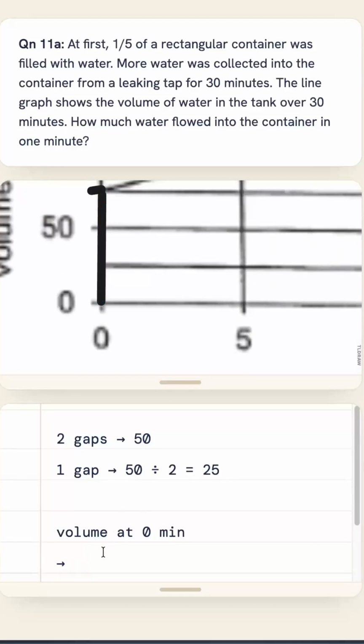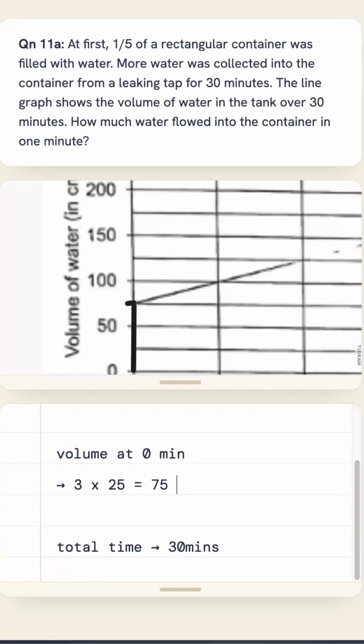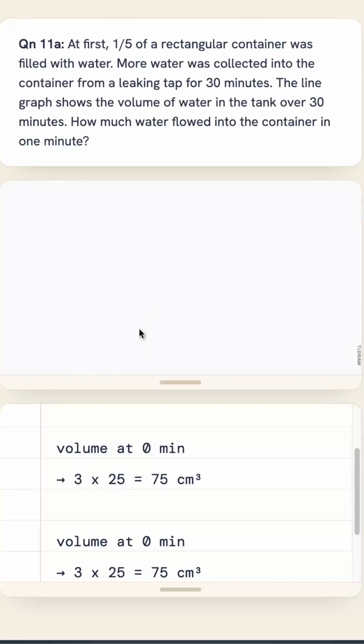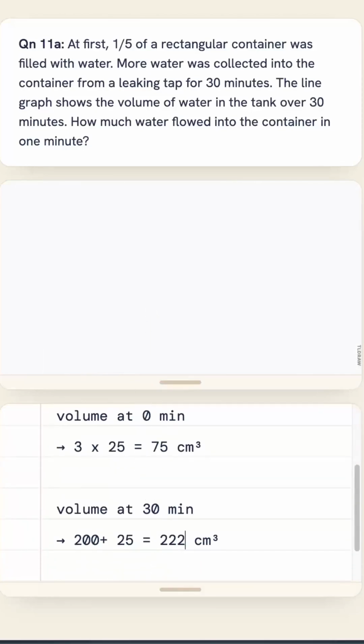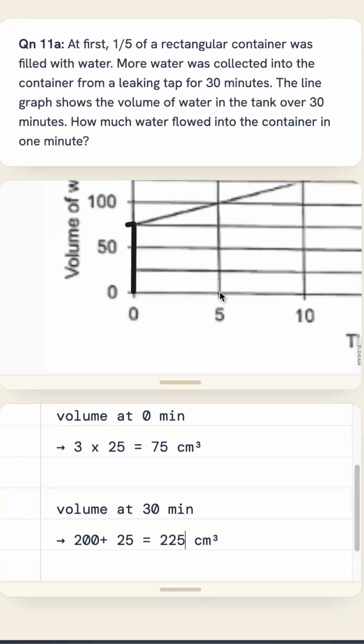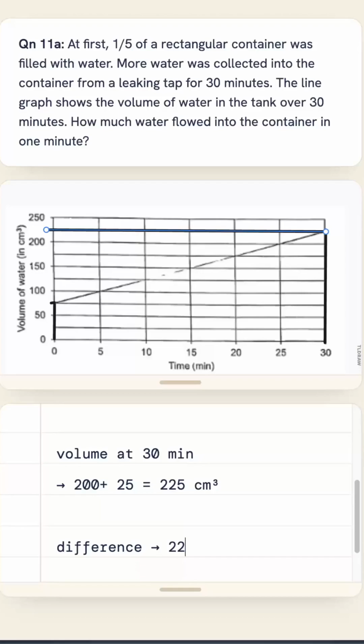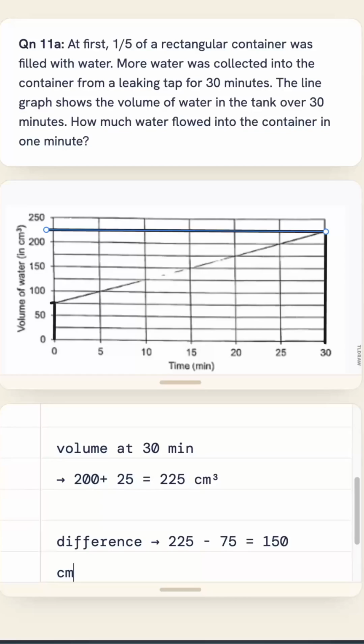So the volume at 0 minute would be 3 gaps, right? So that means 3 times 25. This will be 75 centimeter cube. Then the volume at 30 minutes will be equal to 200 plus 25 equals 225 centimeter cube. So now from here, you can find the difference: 225 minus 75. This will be 150 centimeter cube.